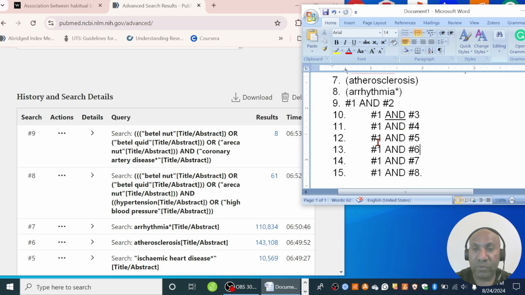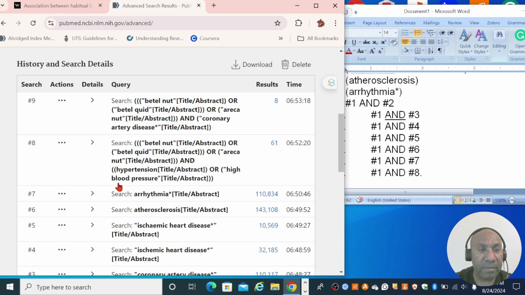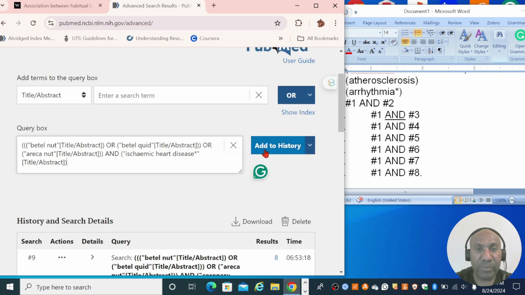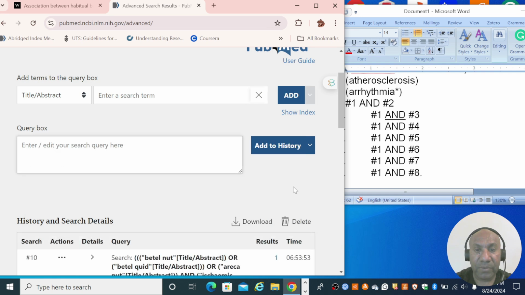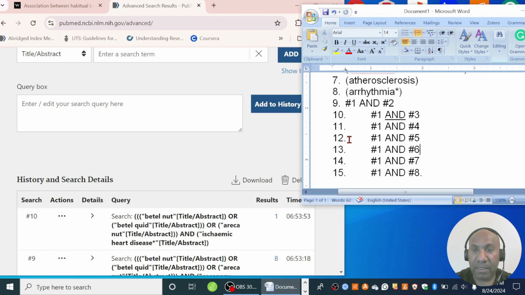And now we want to do step number 12 by combining step 1 and step 5. Okay, step 1 and step 5, and so you may be now beginning to get the hang of what I'm doing. There's one paper. So we've done this step. Now we are going to this step 1 and combining the results of step 1 and step 6.